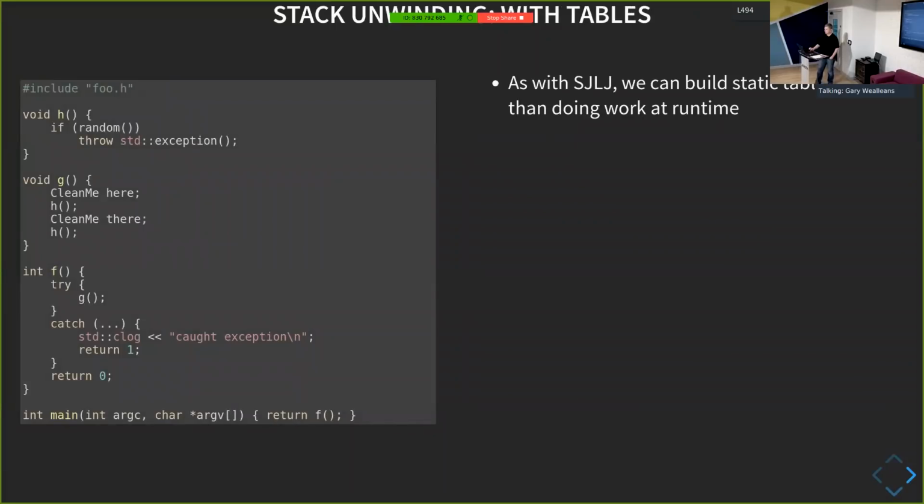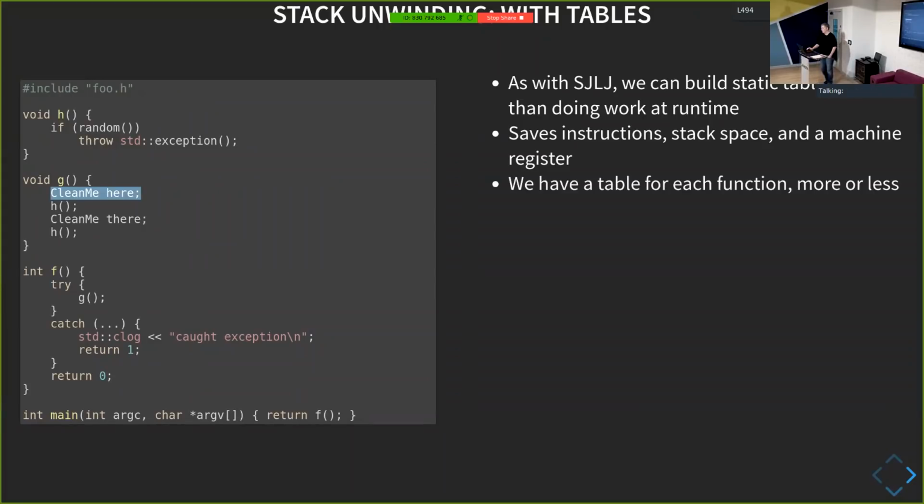So with our setjmp, longjmp exception handling, we were kind of making note of the fact that at any particular point in the code, I could make inferences about what I needed to clean up based on the instruction pointer. So as I say, we can save the instructions to stack base in the machine register by having a table for each function again, okay?